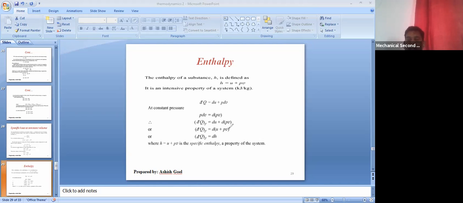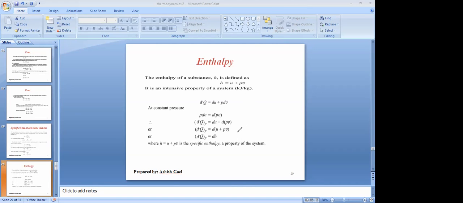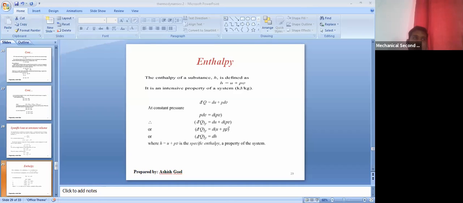Can we write this? Yes, sir. Because this is the rule that is followed in the integration. That is the cumulative law.